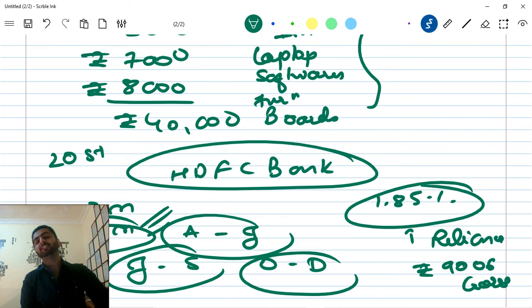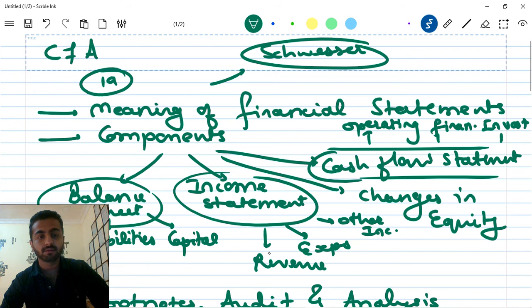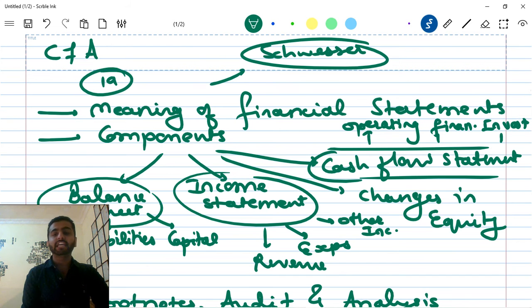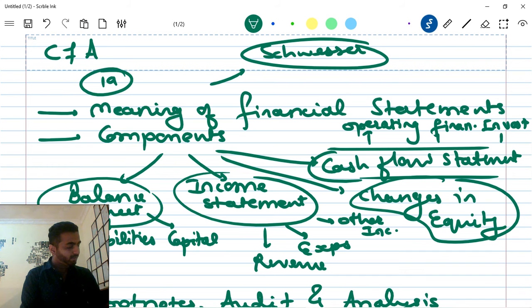Analysts use this current financial information to form opinions about profits and cash flow generation in the future. So they have used a term called cash flow. Obviously we have to study these four terms. The components of financial statements are these: balance sheet, income statement and cash flow statement. We'll go into that later, and even changes in equity is the fourth one, so we'll go into that later on.